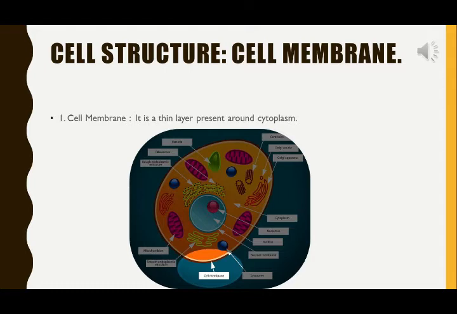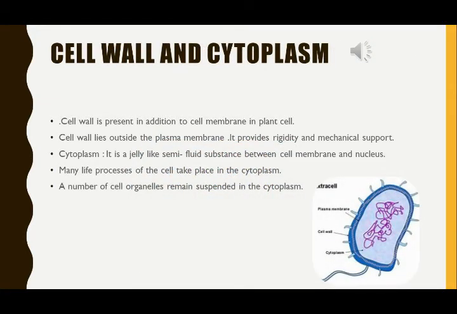In a plant cell, in addition to the cell membrane, there is a cell wall, which is non-living and made up of a complex carbohydrate called cellulose. As I already told you, the cell wall is present in addition to the cell membrane only in the plant cell.